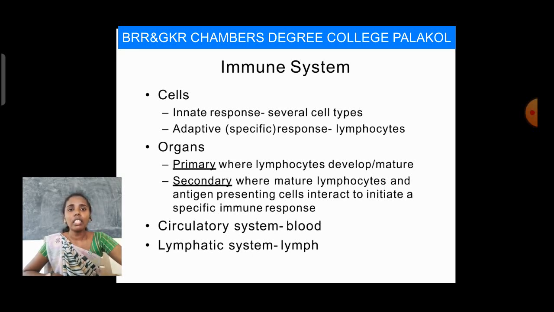Coming to organs, the primary organs are where lymphocytes develop or mature. Whenever the lymphocytes are developed or matured, that is the primary stage. Coming to the secondary stage, mature lymphocytes and antigen presenting cells interact to initiate a specific immune response. Coming to the circulatory system, it is present in our blood, and the lymphatic system is present in lymphocytes or lymph.